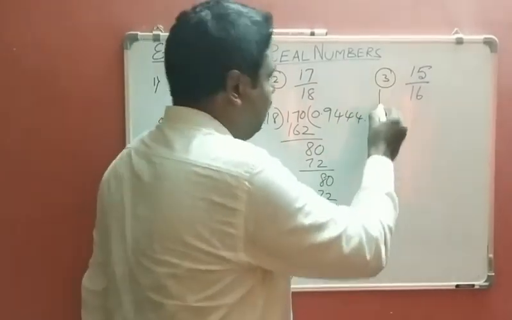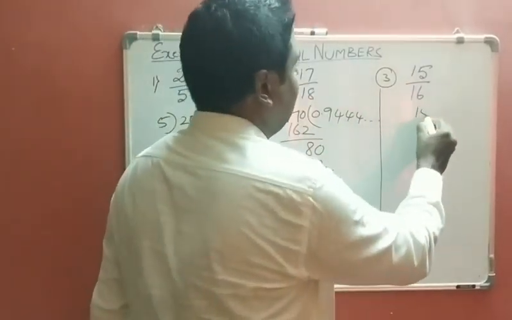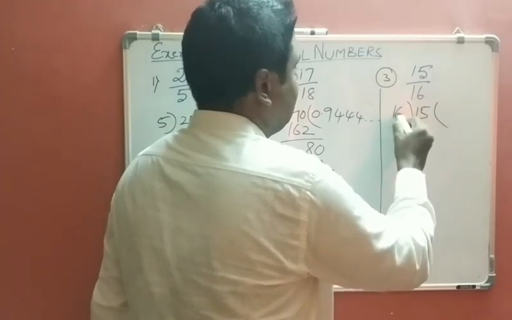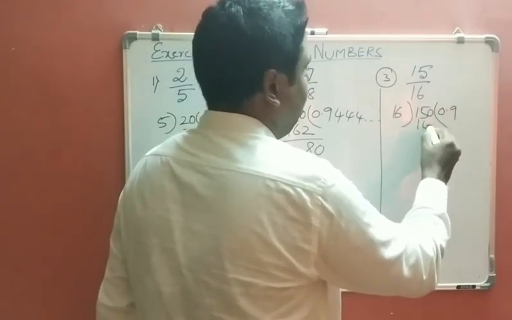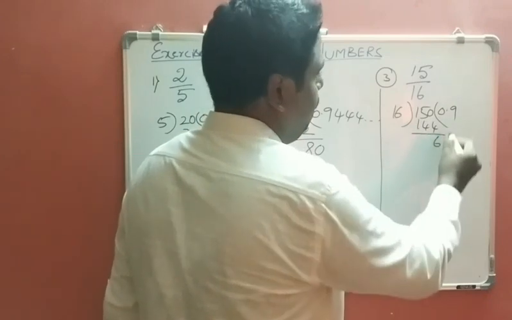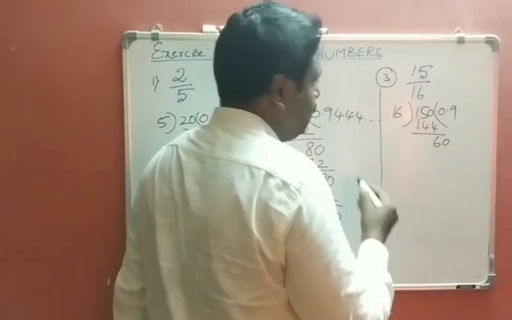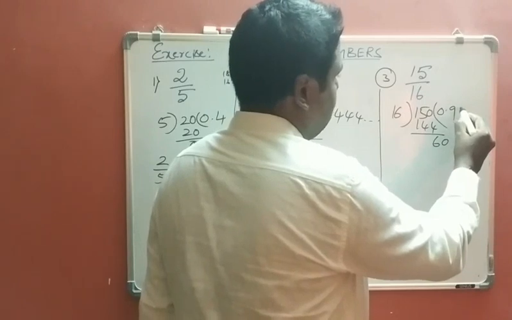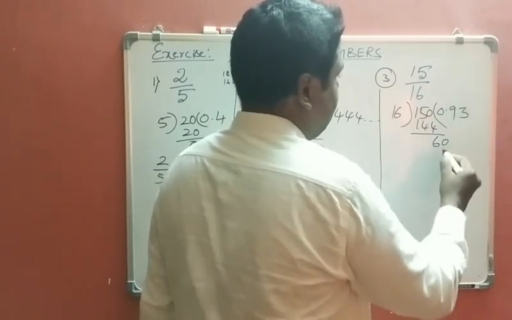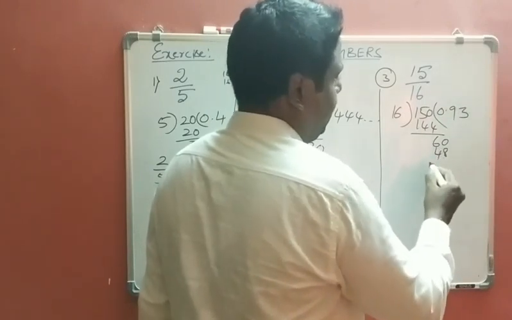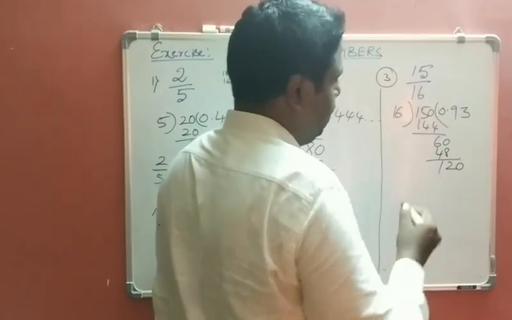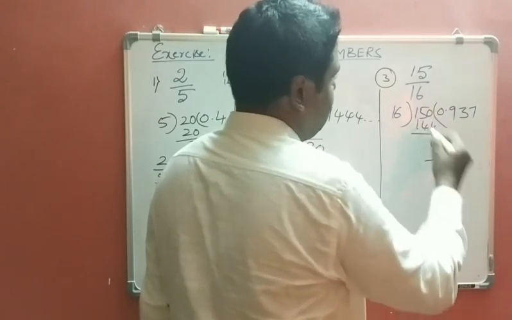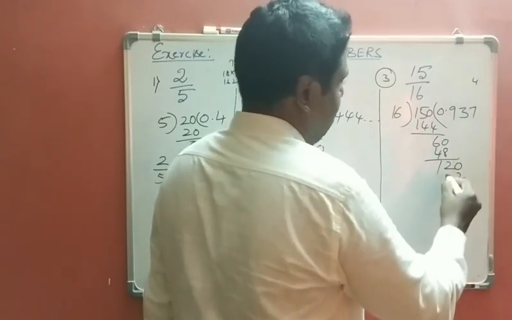Let us take the third one. Divide 15 by 16. 16 nines are 144, 6 will come, point is there, 0. 16 threes are 48, so 10 minus 8 is 2, 12. Next, 16 sevens are 112.